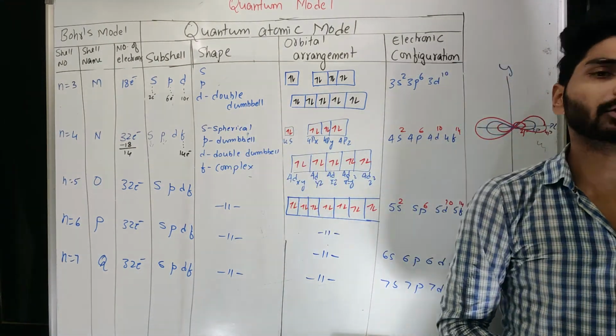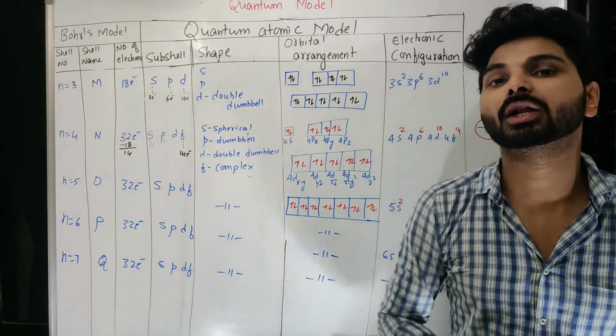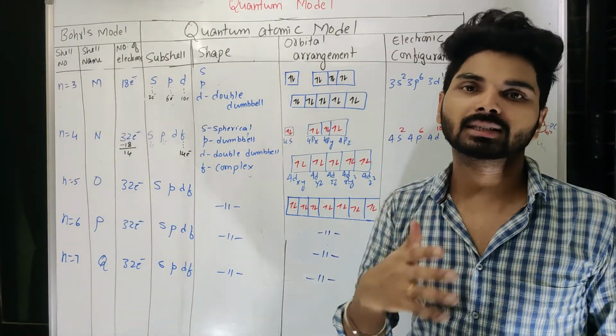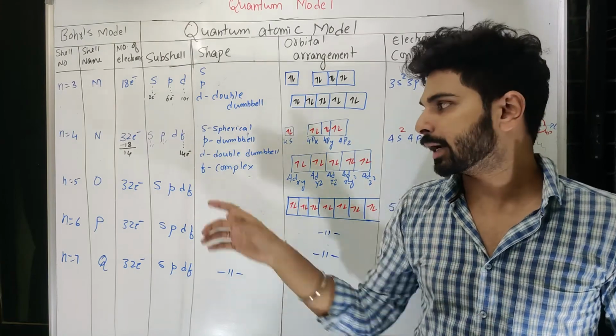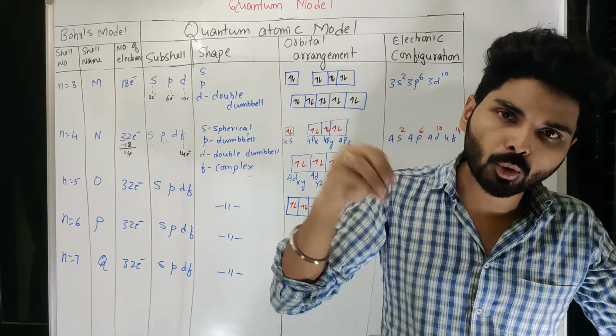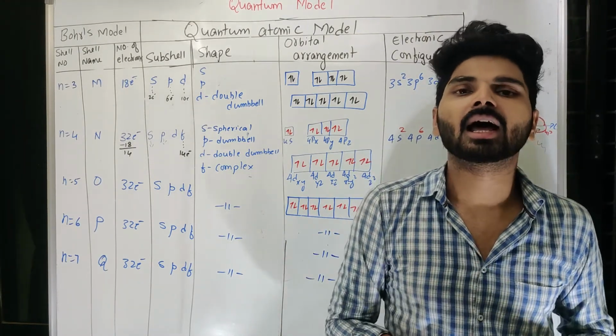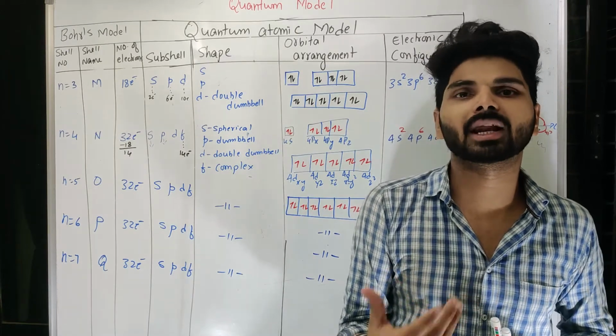But what quantum mechanics says is that in future, if there is a situation where you have to increase the number of subshells, that means if you want to add more subshells inside the atom, then what will be the name of that?